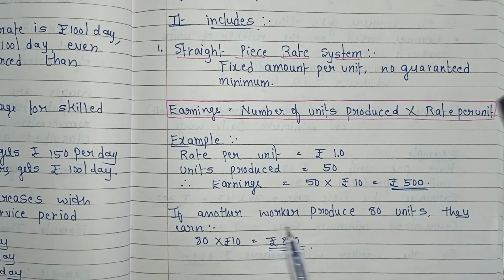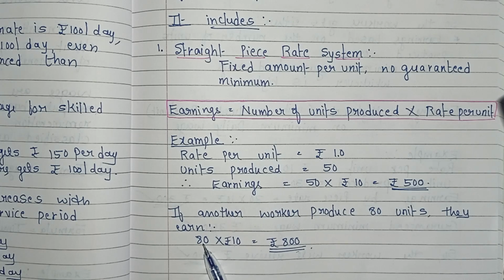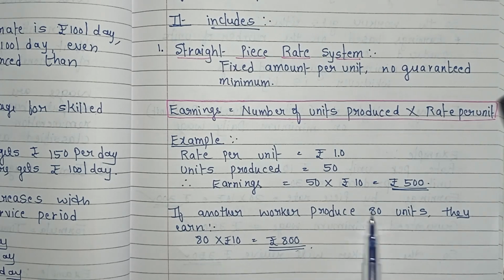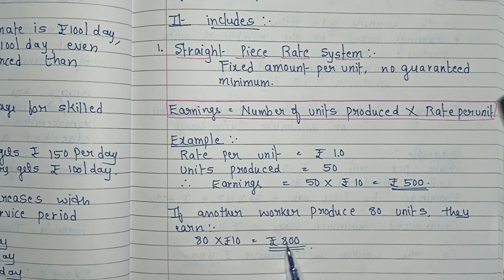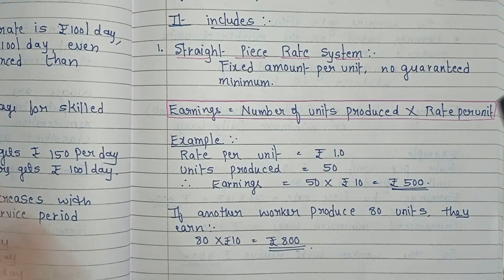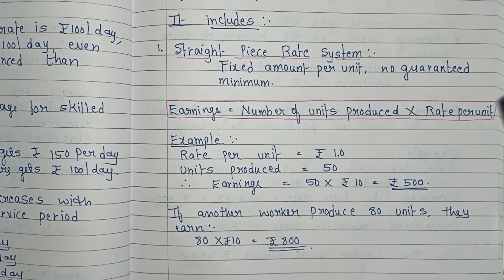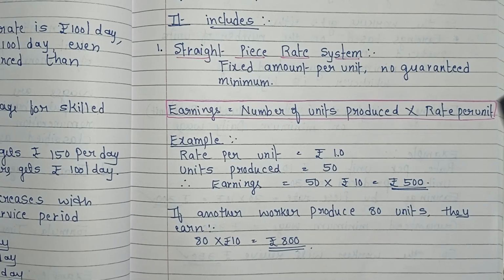Now if another worker produces 80 units, they earn 80 into 10, the same rate per unit, which equals rupees 800. That is, a fixed amount per unit: if the employees produce 50, 80, or 100 units, the fixed amount per unit remains the same, that is rupees 10 only. That is what the straight piece rate system is. Clear? I hope this is clear to you all.